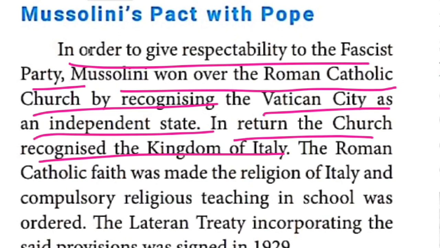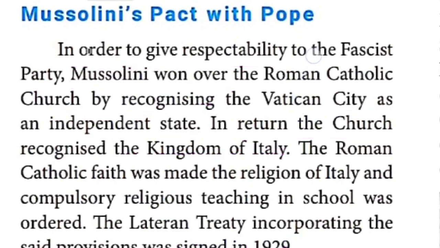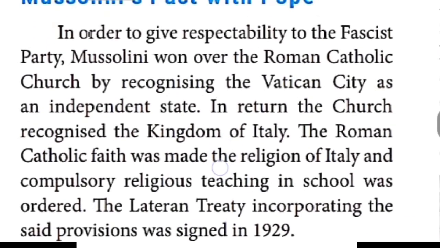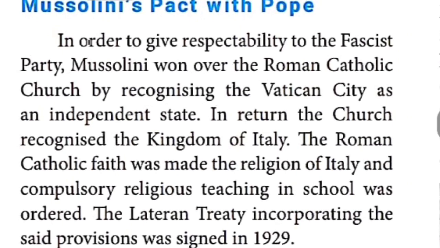The King recognized the papacy of the Pope, not sovereignty. At the same time, the Pope recognized the sovereignty of the King. So that is the deal. The deal of which treaty? The Lateran Treaty. In which year was it signed? 1929. It was signed in 1929, children. It's very interesting.